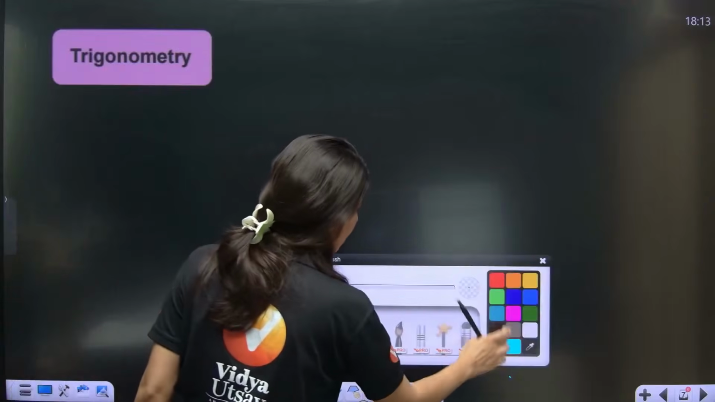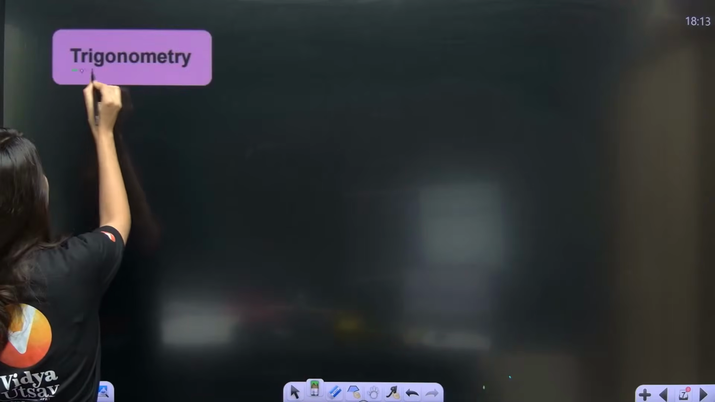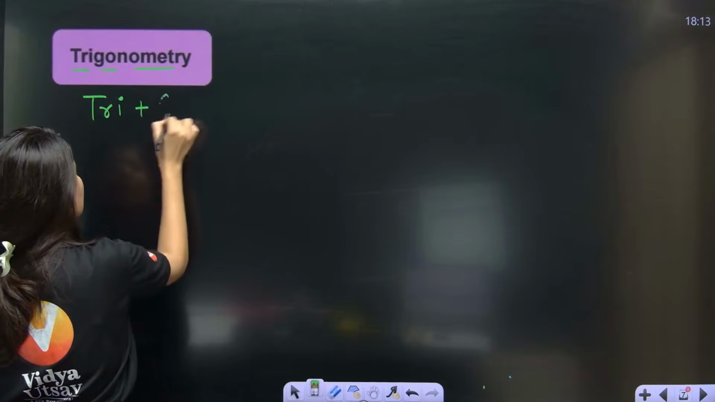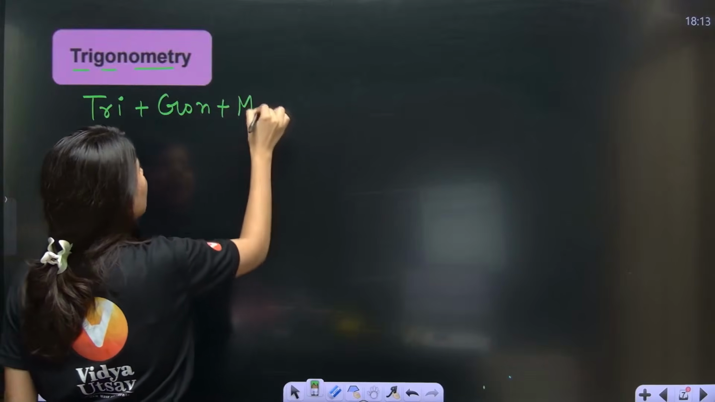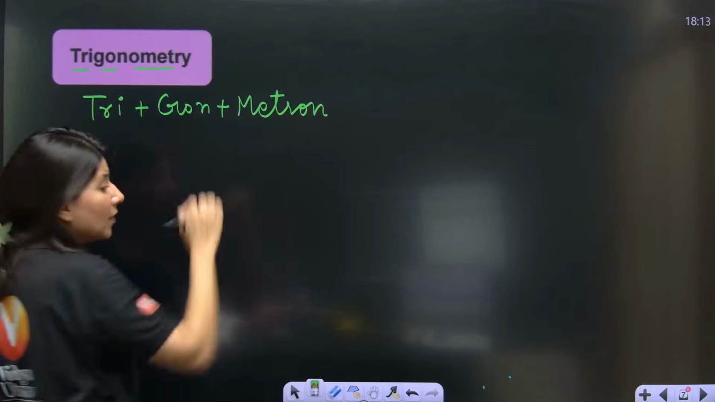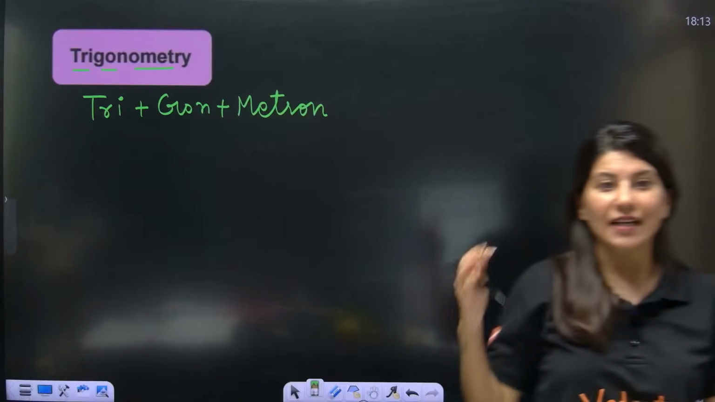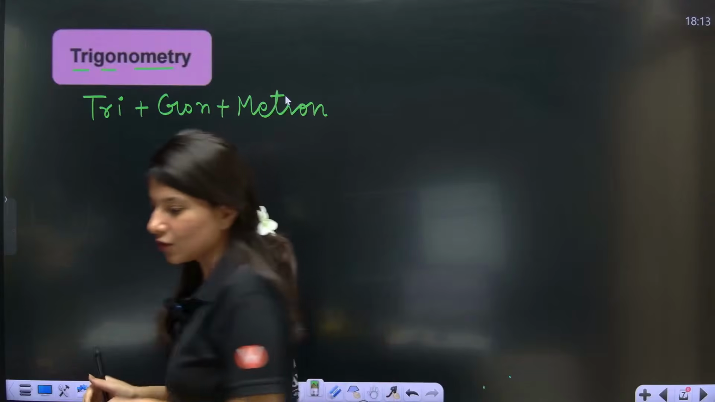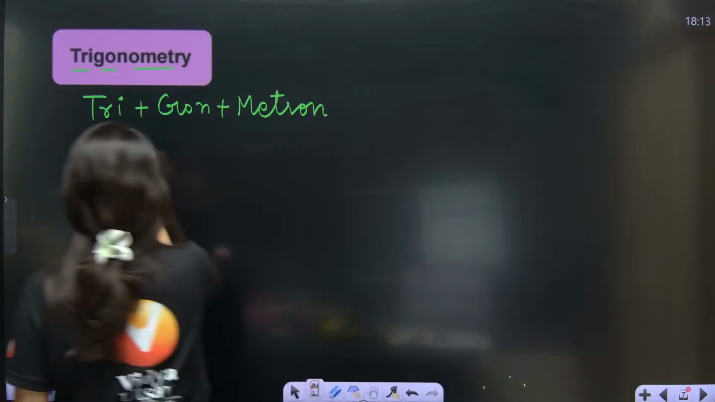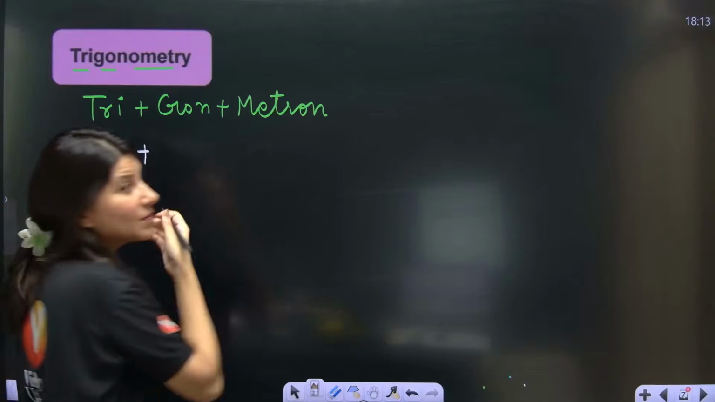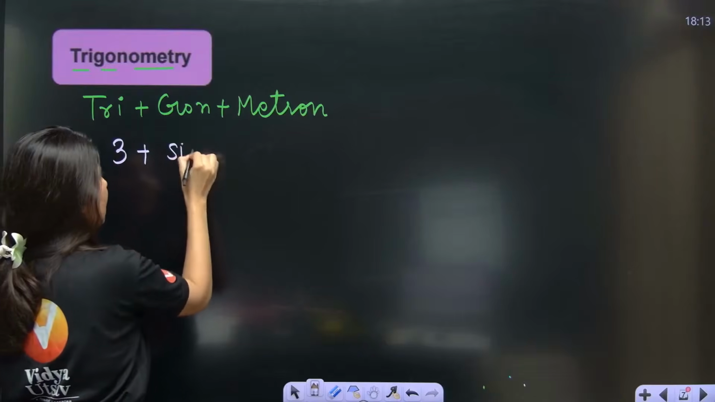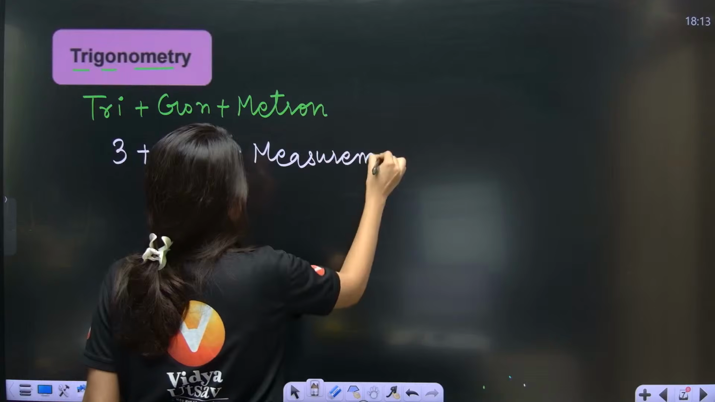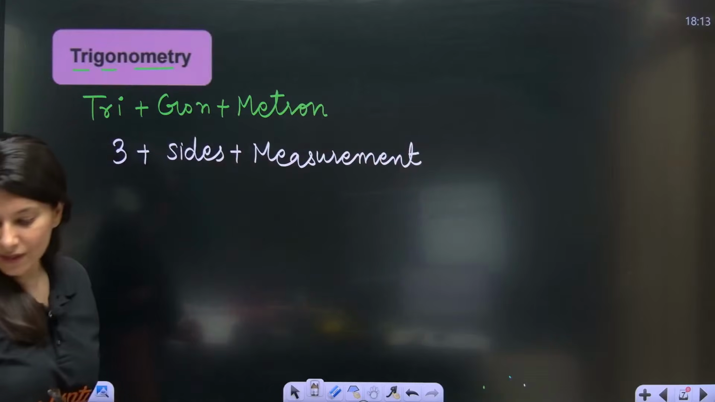If I talk about trigonometry, this word is created from a Greek word. Trigonometry is derived from a Greek word, which is trigon and metron. What is trigon and metron? Let us check. Tri means 3, gon means polygon, 3 sides. Metron means measurement. This is trigonometron.